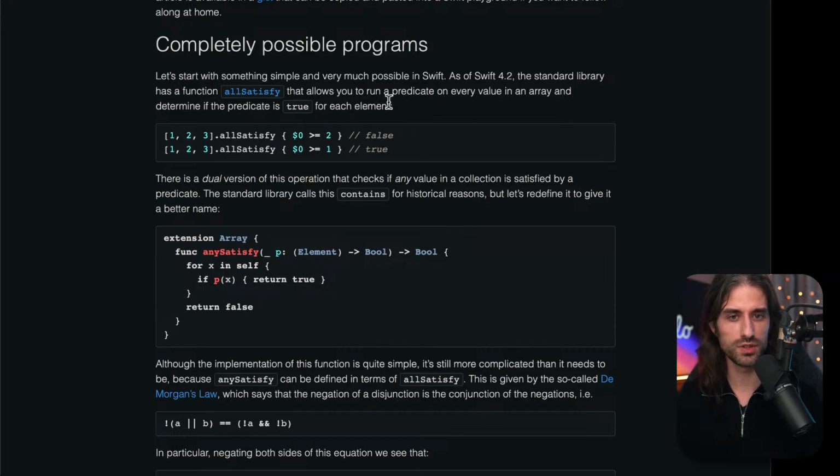Before we go further, I just want to define the word predicate because when you're new to computer science, you might not always know what it is, as it's a word that comes mostly from mathematics. A predicate is simply a function that returns a Boolean. It's nothing more than that. So this is a predicate because it's a function that takes arguments and returns a Boolean. Same thing here. So really, whenever you read predicate, you can mentally replace it by function that returns a Boolean. It will mean the same thing.